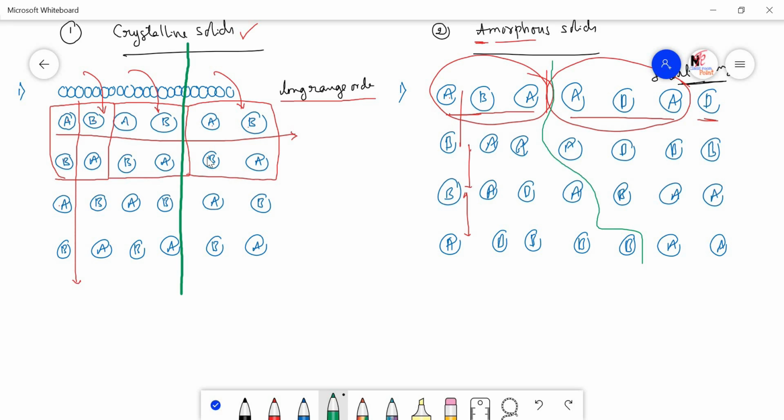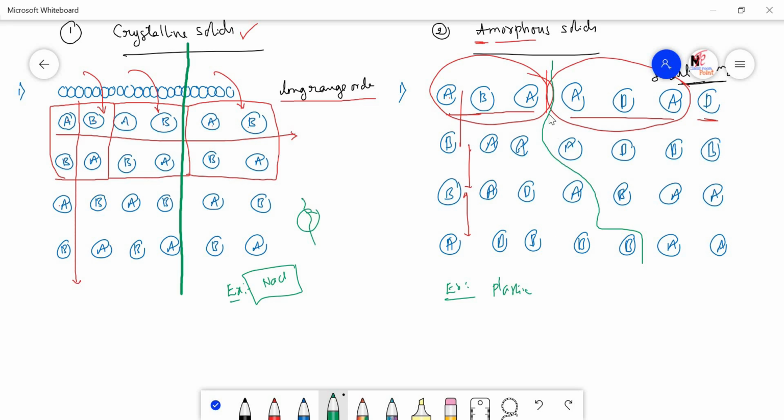You can easily understand which examples can be taken in the case of the crystalline solids and amorphous solids. It can easily be understood by taking the NaCl crystal, normal table salt. When you try to cut any particular table salt piece, you will get very smooth surfaces. But in the case of plastic, when you try to cut with any type of knife, you don't get the smooth surface, you will get the rough surfaces.